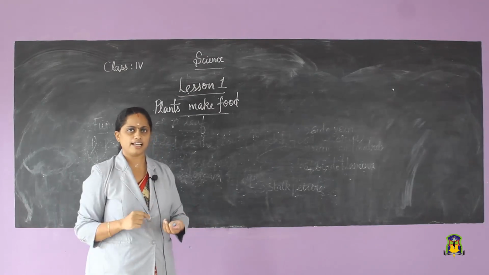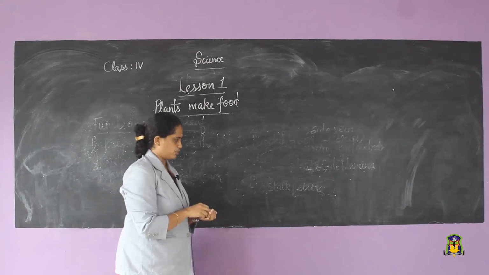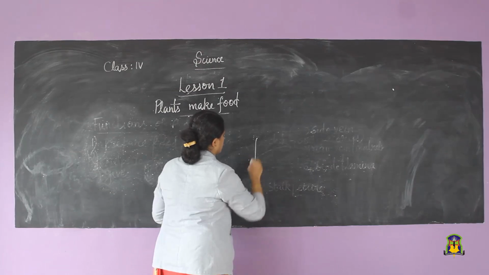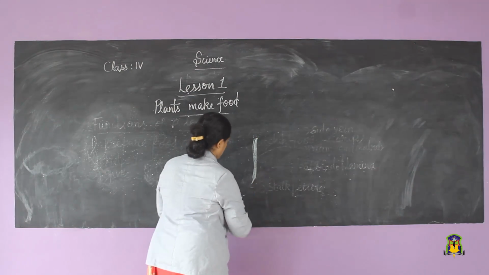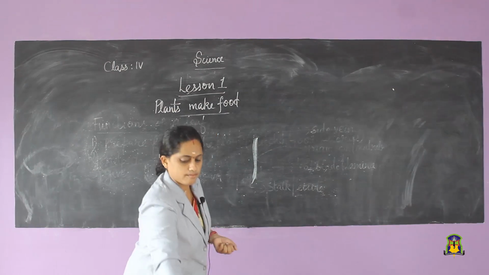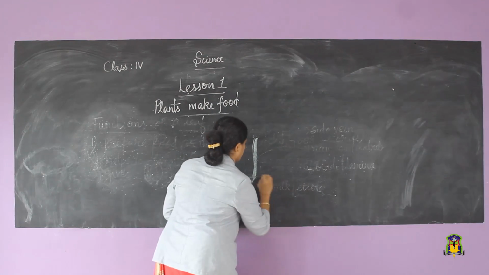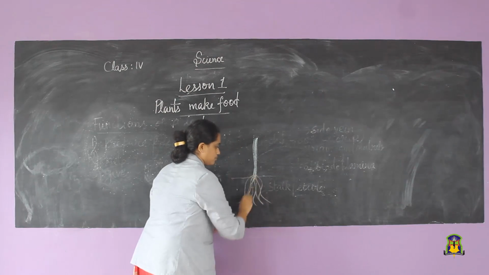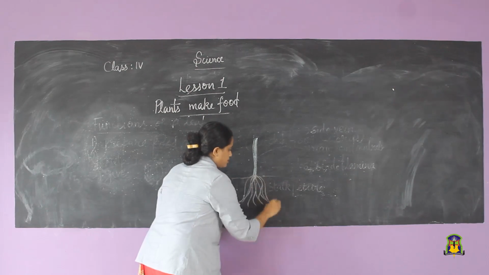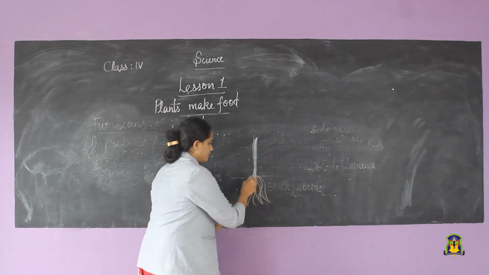So, for that we need a plant, isn't it? Let me draw a plant for you. What is this, which is below the soil? Roots.